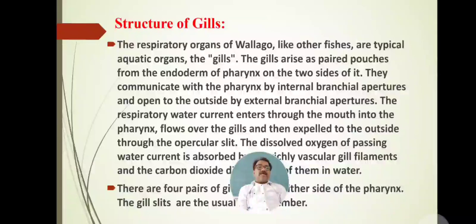The gills arise as paired pouches from the endoderm of the pharynx on the two sides of it, left side and right side. These gills are developed from the endoderm of the pharynx at the time of embryonic development.